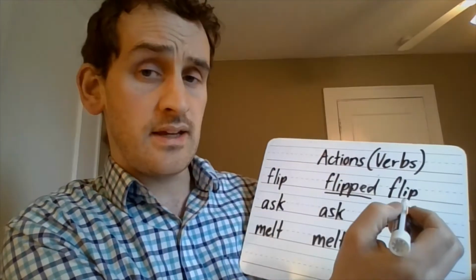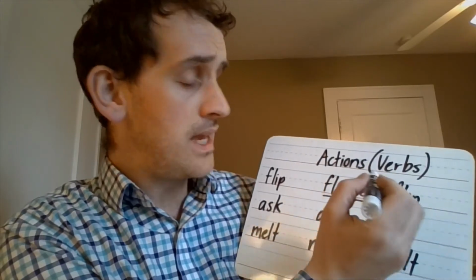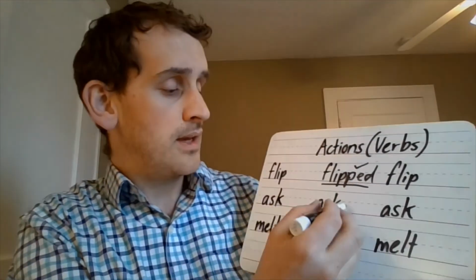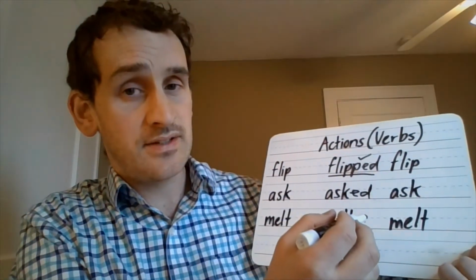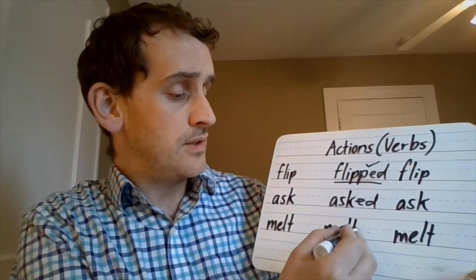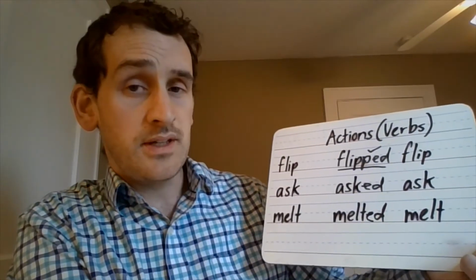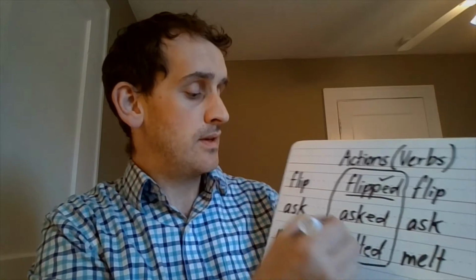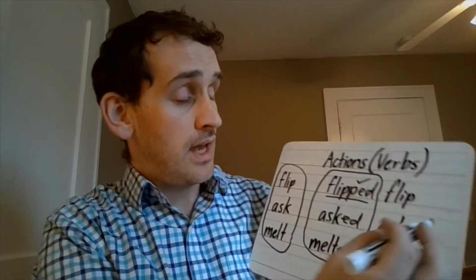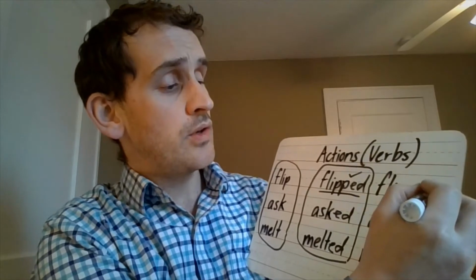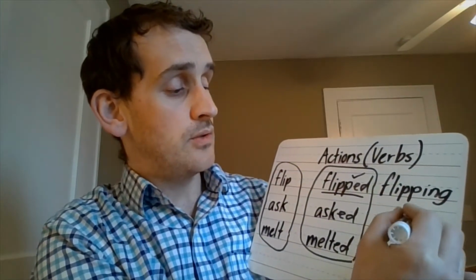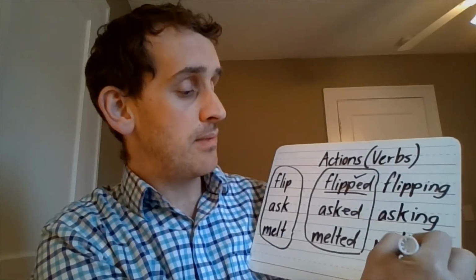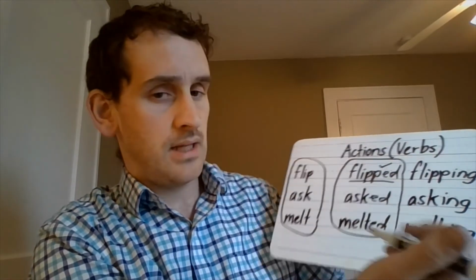What do you notice it has in it? Yeah, an extra P. That's how you have to spell it when you turned it into flipped. But you don't do that when you turned it into asked. Over here for melted, you also don't put 2 T's, but melted gets an ED at the end of it when you say the word melted. So these are the ED words, these are the root words, and then over here, you do the same thing when you're writing the word flipping. You do the same thing you did for asked when you write the word asking, and you do the same thing for melting when you write the word melting.